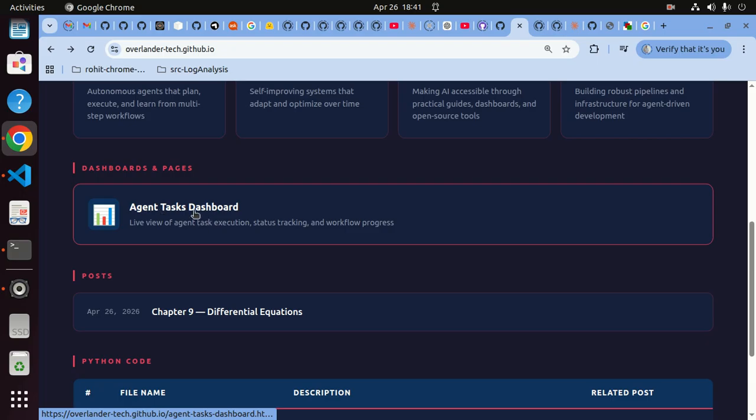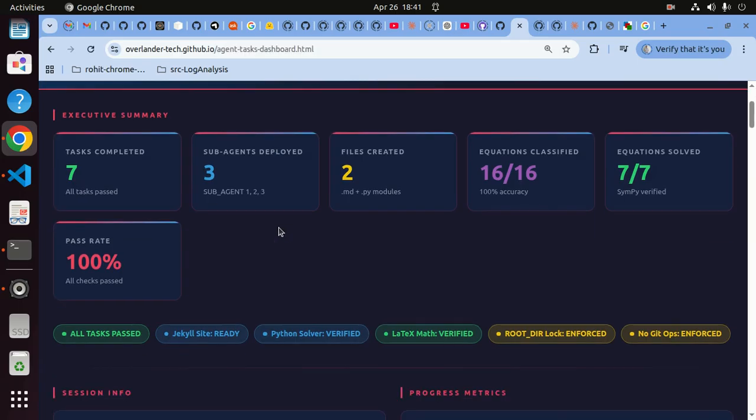So, the agent task board. When you distribute tasks to OpenClaw, it goes ahead and breaks them up into sub-agents if you tell it to, which I did, and it created three sub-agents. It says sub-agents deployed, files created, which is okay, that's what I told it to do. The task given was to do with class 12th mathematics, one particular chapter, just to get differential equations done with Python. No big deal here, but it quantifies that and says this is done.